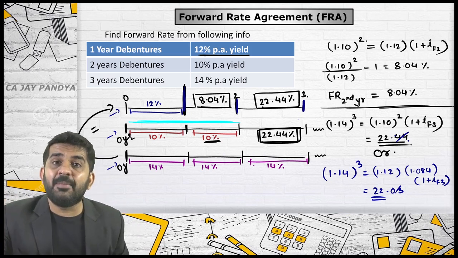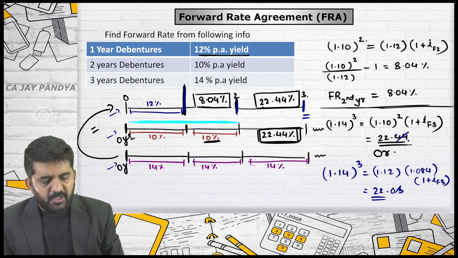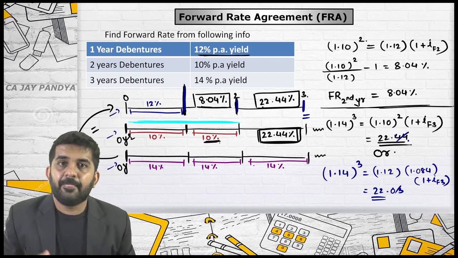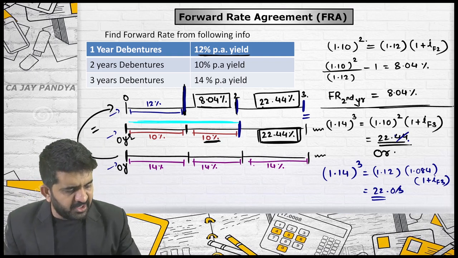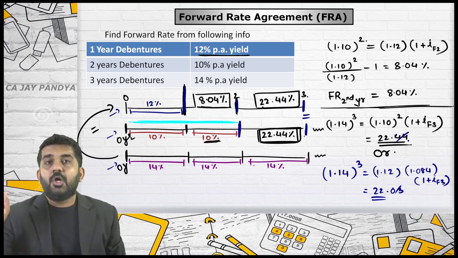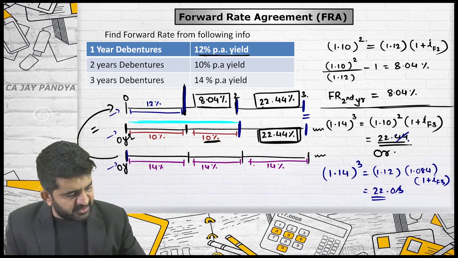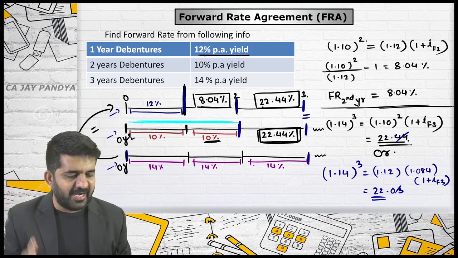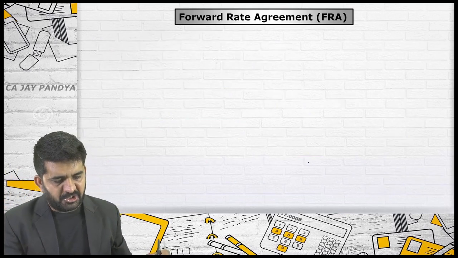The amount you will be getting will be equal to investing for the first 2 years at 10%, then withdrawing money and investing for the third year, or investing today for the period of 3 years. In all the cases you will be getting the same answer. Try to concentrate.